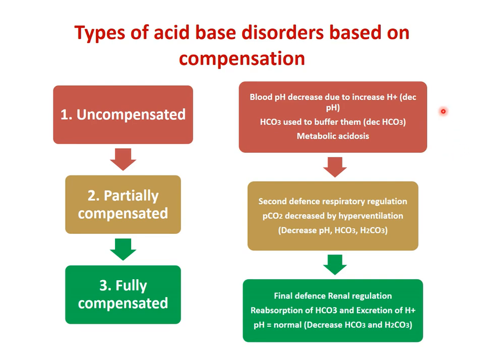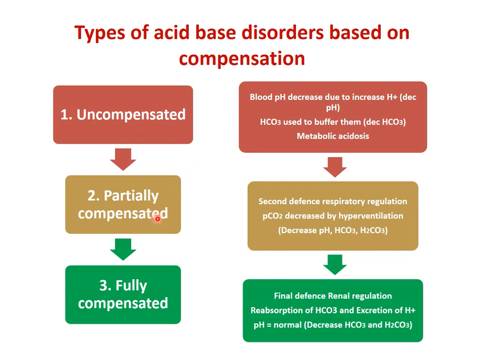So here bicarbonate is less, so the numerator in the salt acid ratio is less and the denominator is unchanged, so the ratio of 20 to 1 is changed, and as the numerator is decreased, the ratio is less than 20. So this type of picture is known as uncompensated.